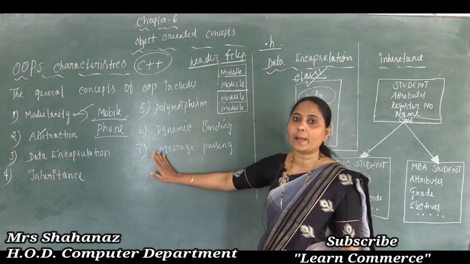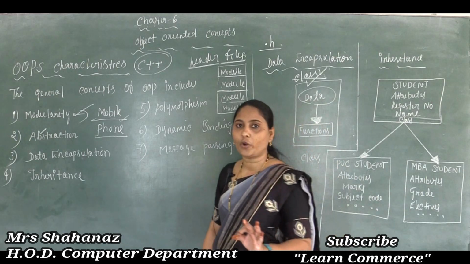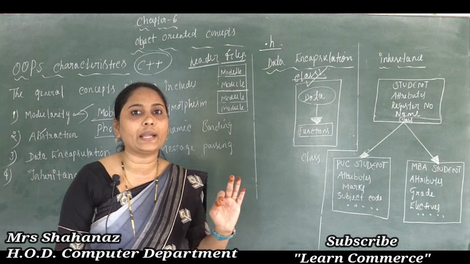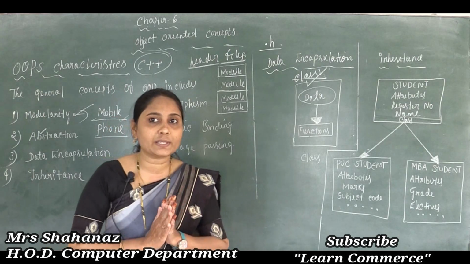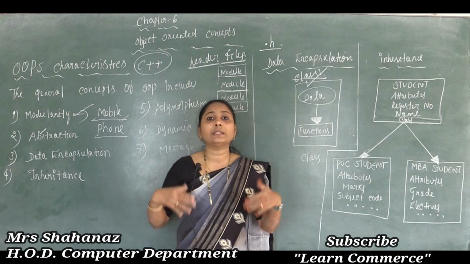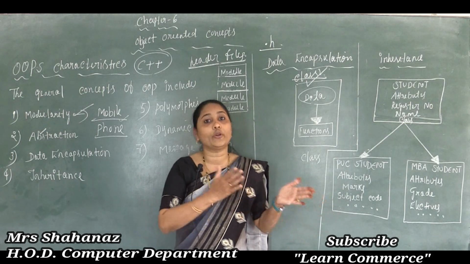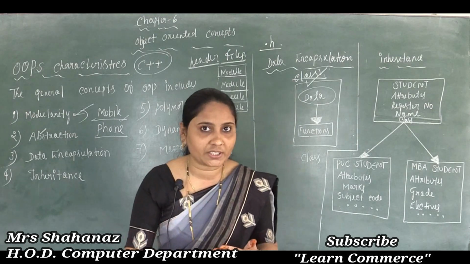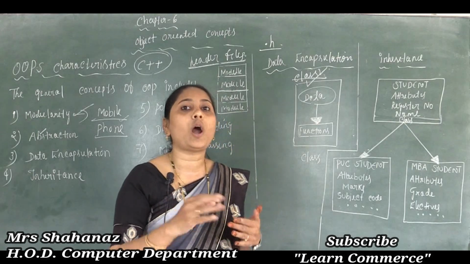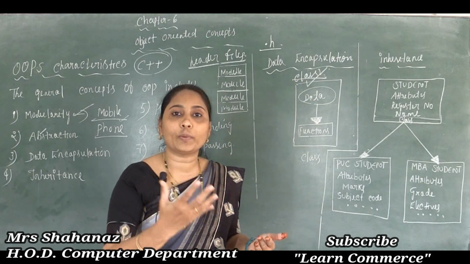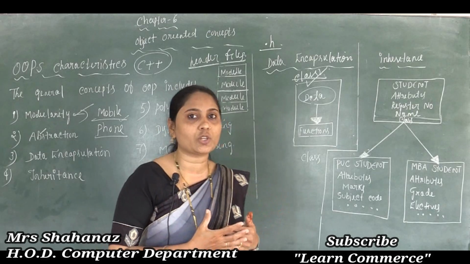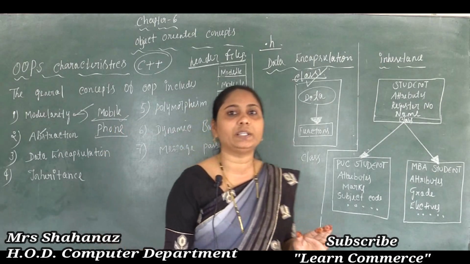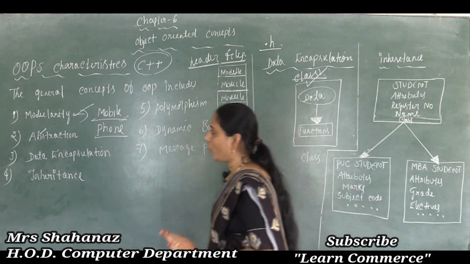But in case of our abstraction, it is very important to know how to use or operate the mobile phone and its features. That means we don't want the other detailed information, how it is going to work, each and everything. We just want to work with the other object. It is important to know how to operate the features of the mobile phone without including the background detail or any explanation about it. So this is the meaning of abstraction.